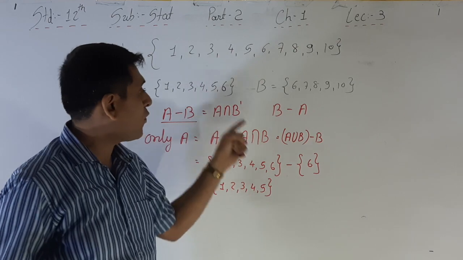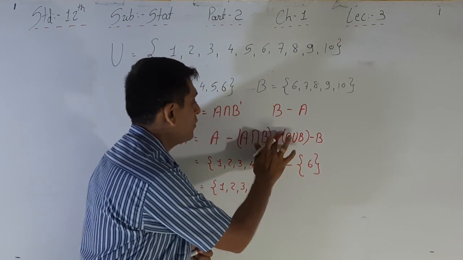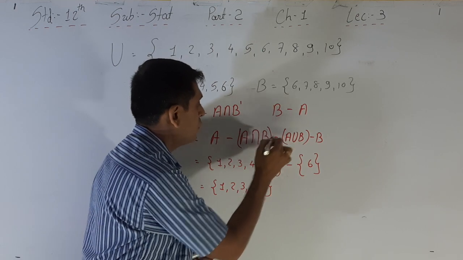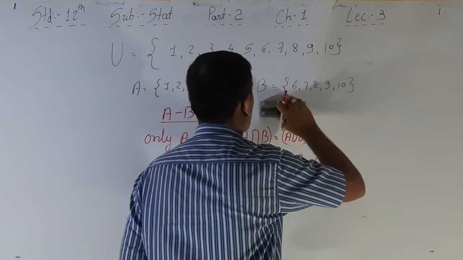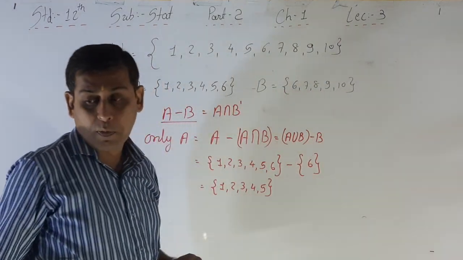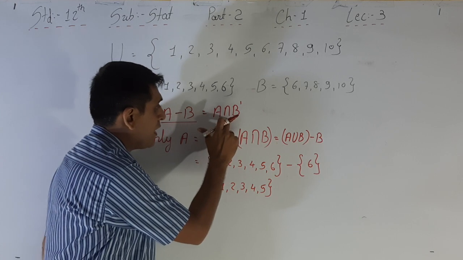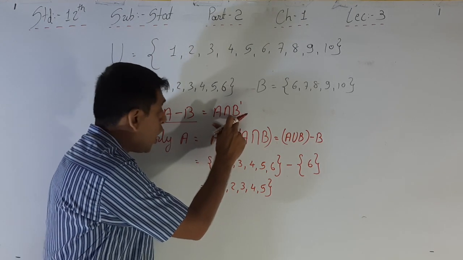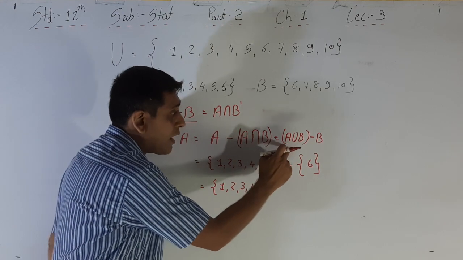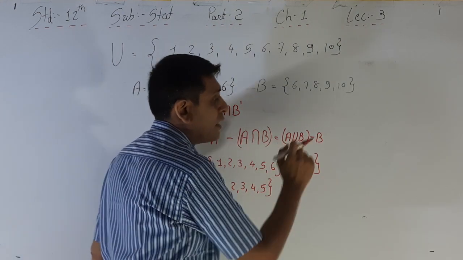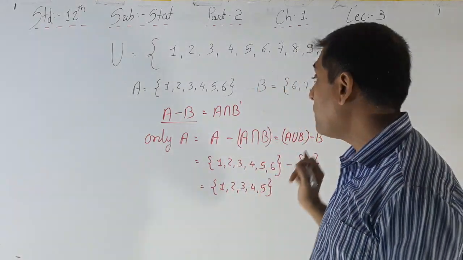So 1, 2, 3, 4, 5 is your answer. For A minus B, there are many formulas: A intersection B dash, or A minus A intersection B, or A union B minus B. There are many formulas for the difference of A and B.